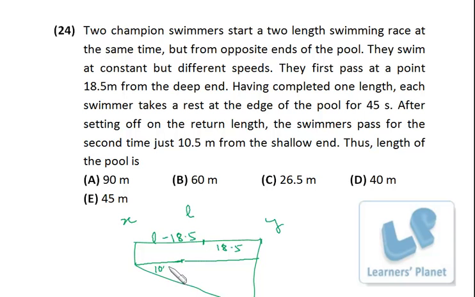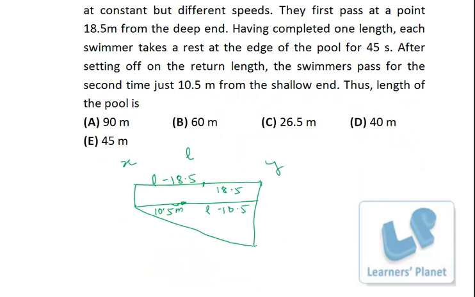That is 10.5 meter. Again, this length will be L minus 10.5. Now since we don't know the speeds, we have assumed the speeds of the two persons as x and y. X this way and y this way. So when they are meeting over here for the first time, this person might have covered 18.5 meter. So 18.5 meter with the speed of y, he will take this much time.